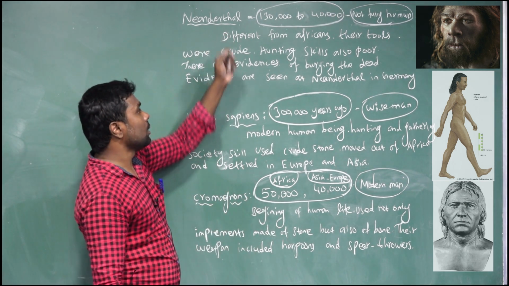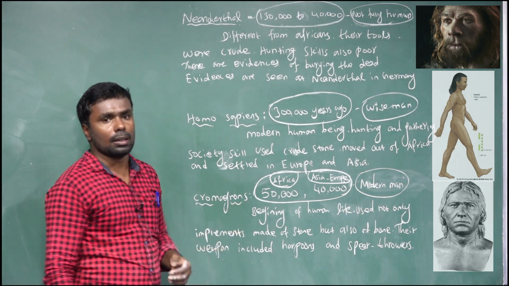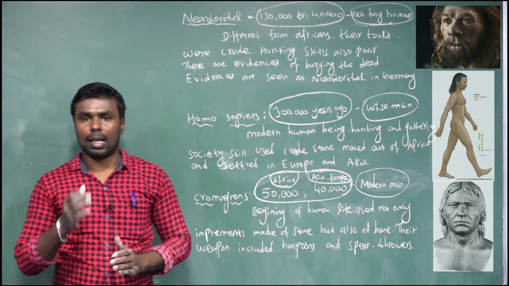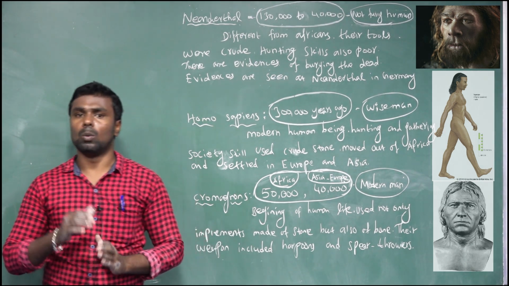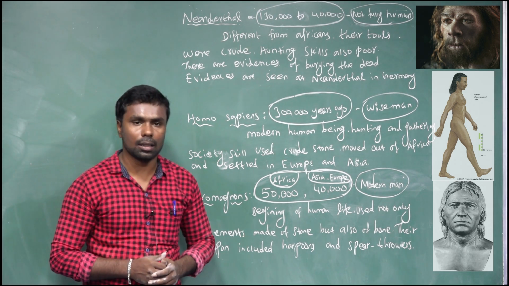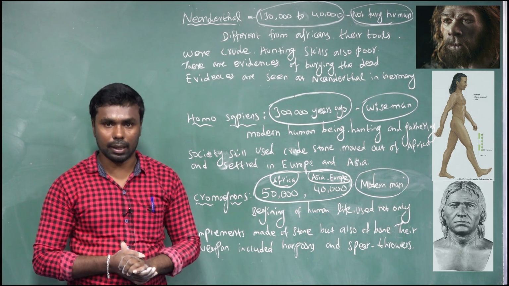So, Neanderthal, Homo sapiens, and the last one, Cro-Magnons. The human stages, there are 6 stages: Australopithecus, Homo habilis, Homo erectus, Neanderthal, Homo sapiens, and the last one Cro-Magnons, the modern man.